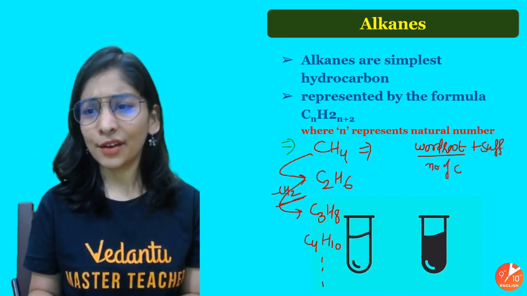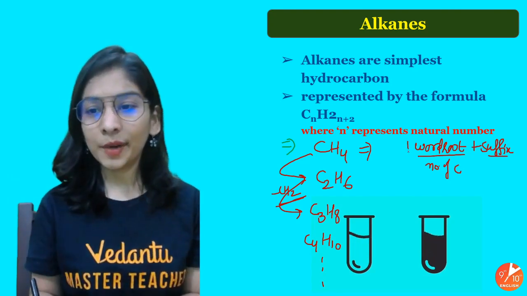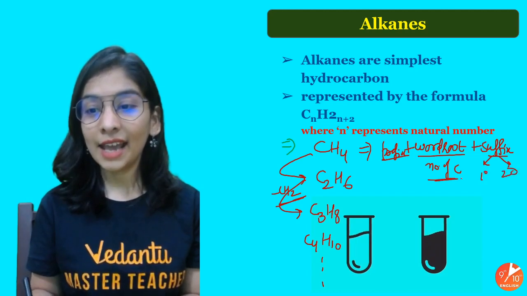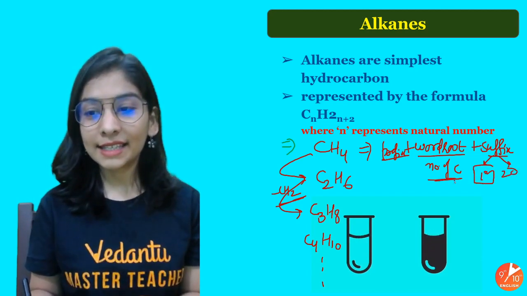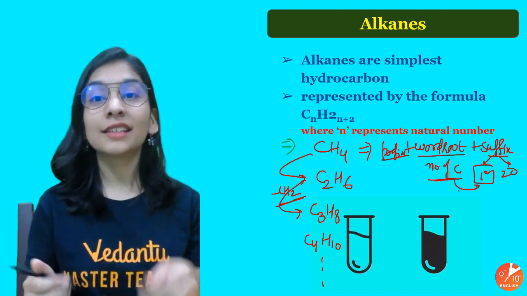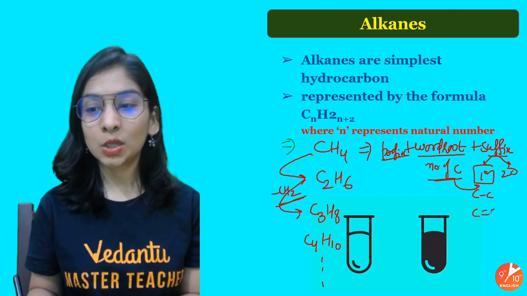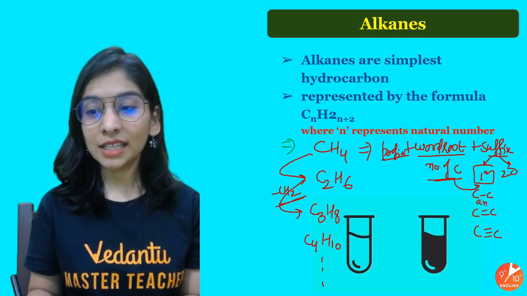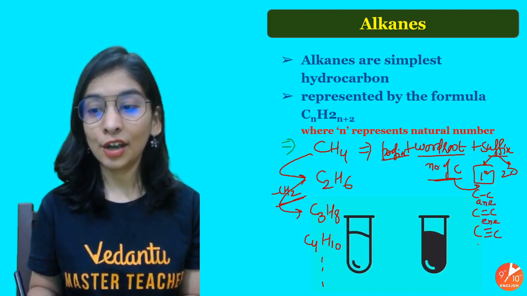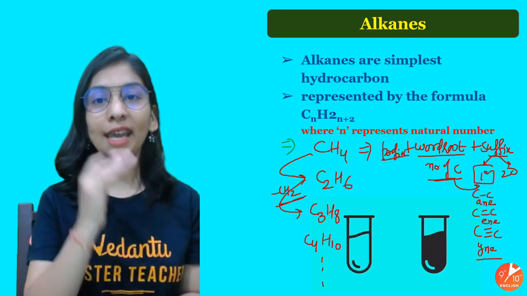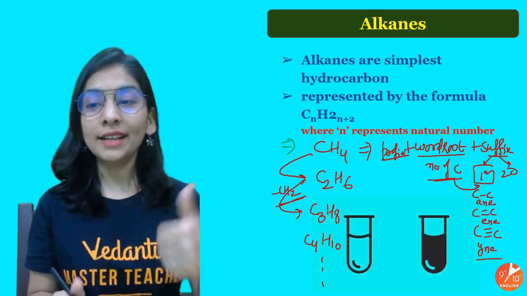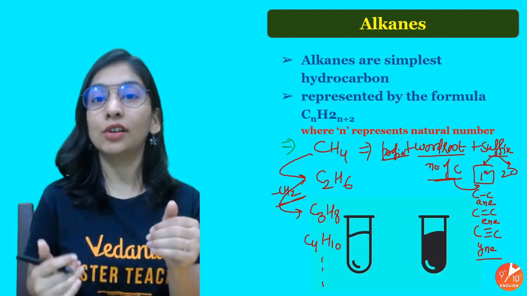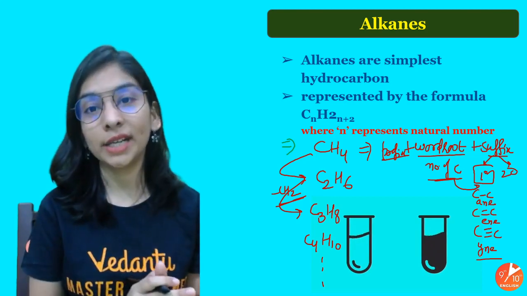After that, we add a suffix. Suffix means that which comes after. Prefix means that which comes before. Suffix is of two types, primary and secondary. After mentioning the number of carbons, I'll start by adding the primary suffix, and that tells us about the bonding between carbons, that is single, double or triple. For a single bond, we end it with ane. For a double bond, we end it with ene. For a triple bond, we end it with yne. Okay, ane, ene, yne. Suppose I have one carbon. For one carbon, we have a fixed word root, and then after that we'll write ane, ene or yne depending upon the nature of bonding between carbon and carbon.